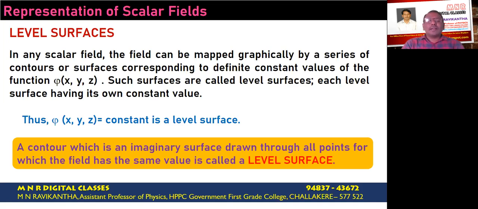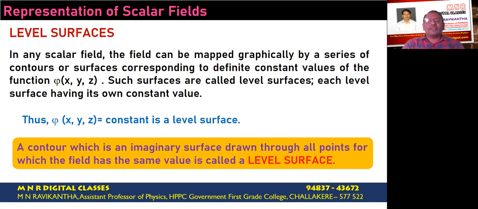One important characteristic of level surfaces is that they are mapped in such a way that no two level surfaces can cross each other. Because if two level surfaces cross over each other, at the point of crossover it will have two values, which contradicts the definition.